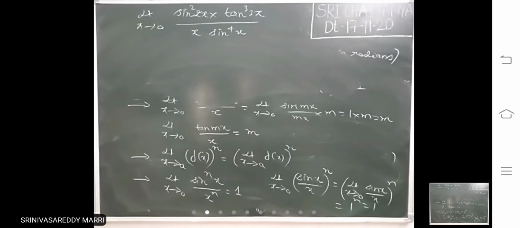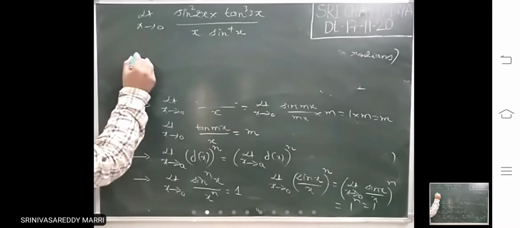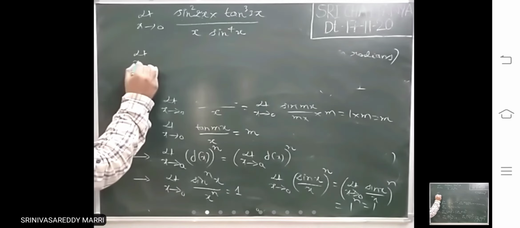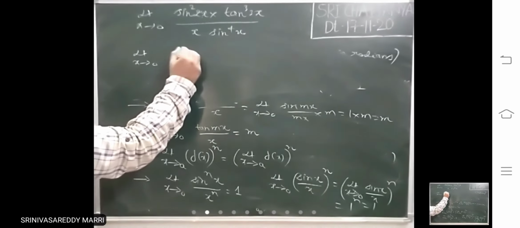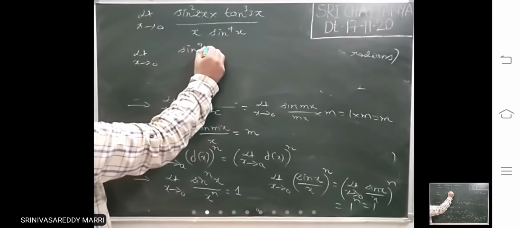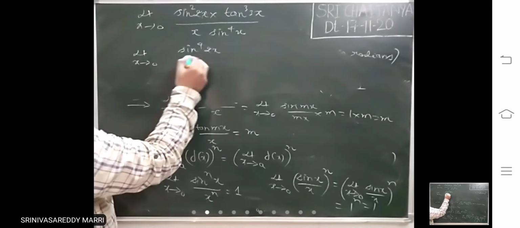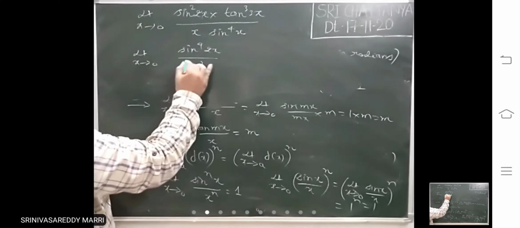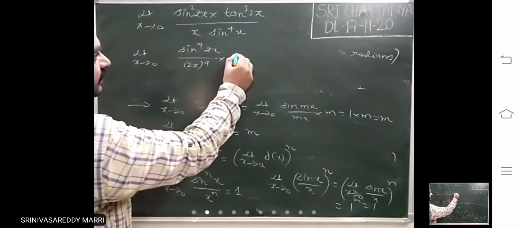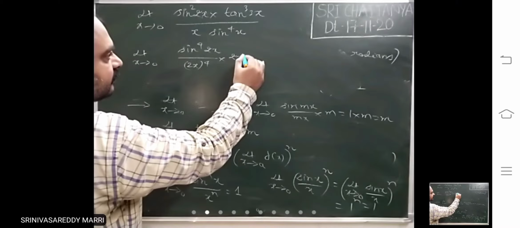Let us say like this. Now, look at sin square. What is the angle there? 2x. What must be there to become one standard limit? 2x to the power 4.